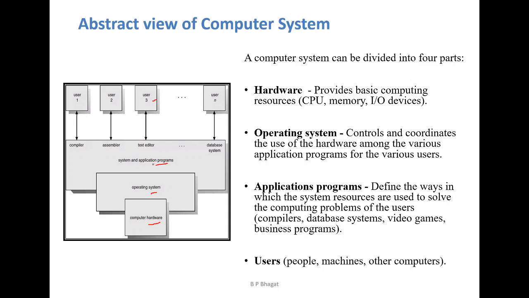Then application programs define the way in which the system resources are used to solve the computing problems of users.